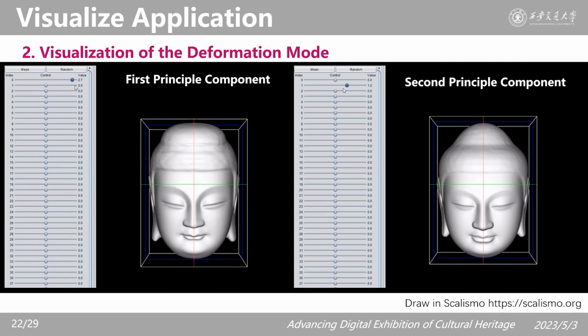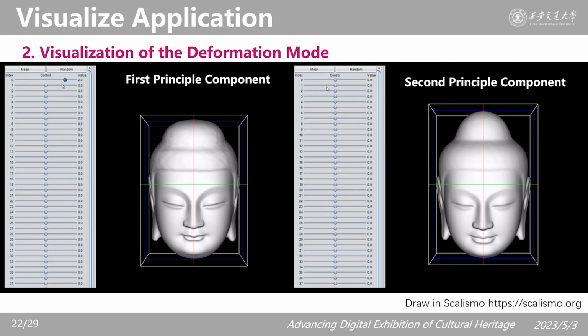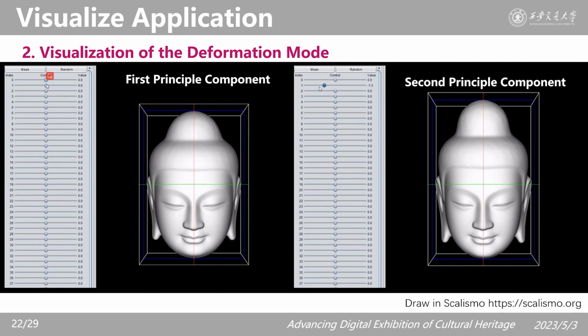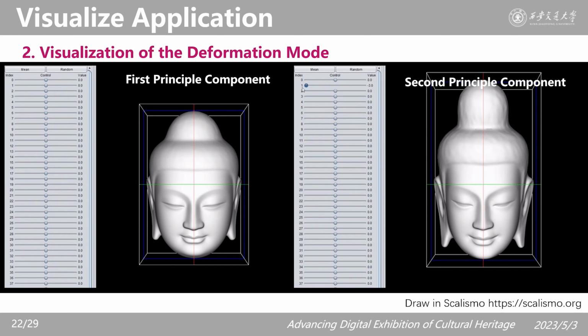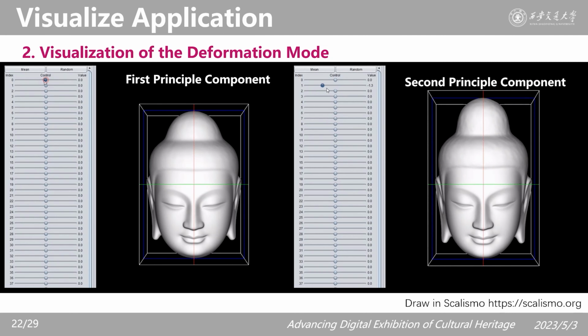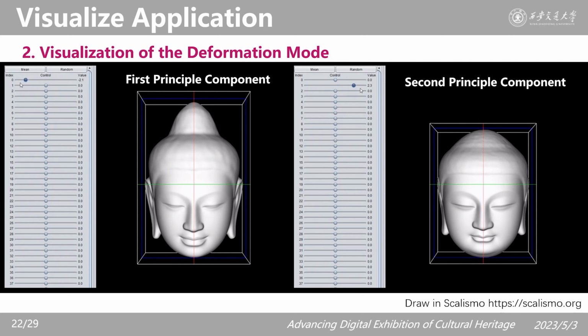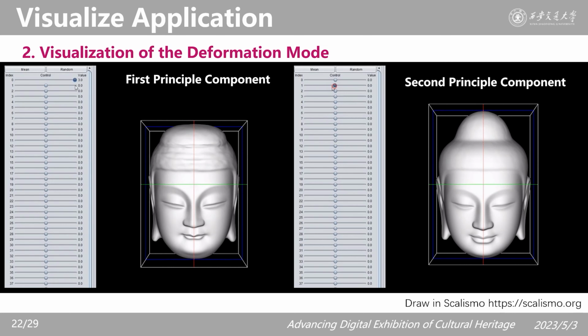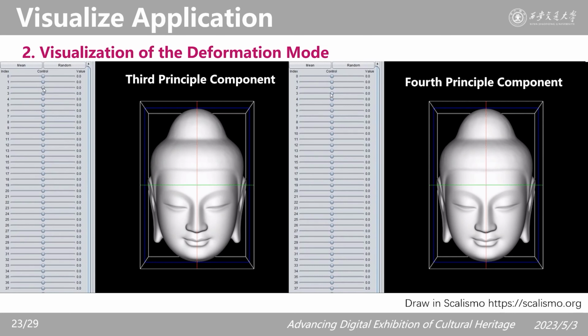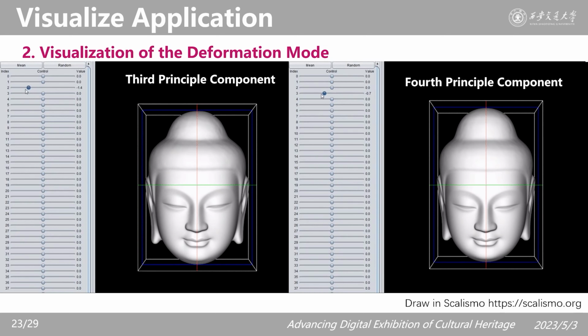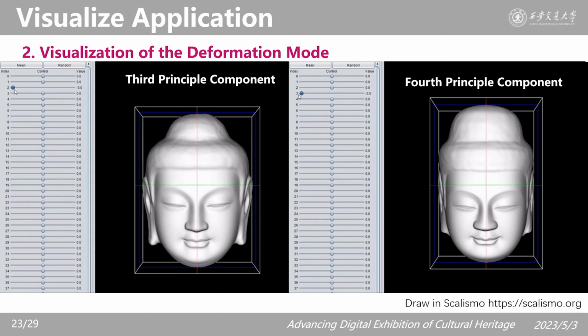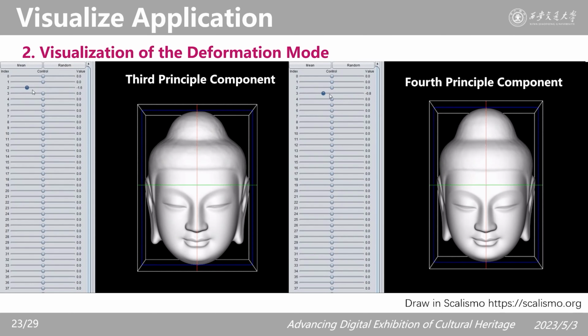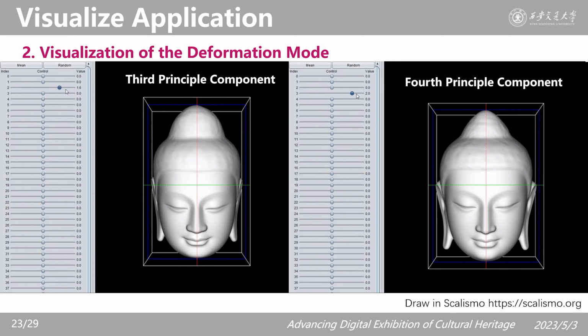Generally speaking, the top principal components control global shape deformation modes, such as the width and height ratio. With the decreasing of eigenvalues, the corresponding eigenvectors show more localized deformation features. And this is a visualization of the corresponding deformation in the 3rd and 4th principal component directions.